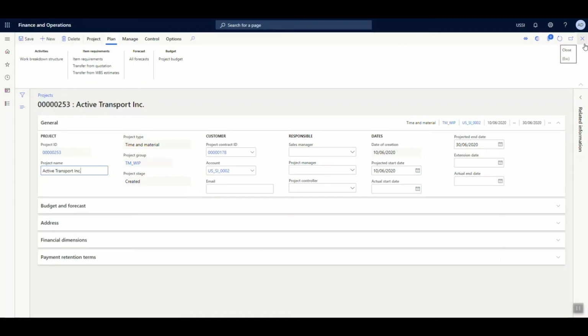We then created a project contract selecting the same customer and copied all those lines in terms of items, resources and hours as a project forecast. Using the same work breakdown structure, we also defined the project budget, sent it for approval, and now the project budget is approved and ready for project execution.